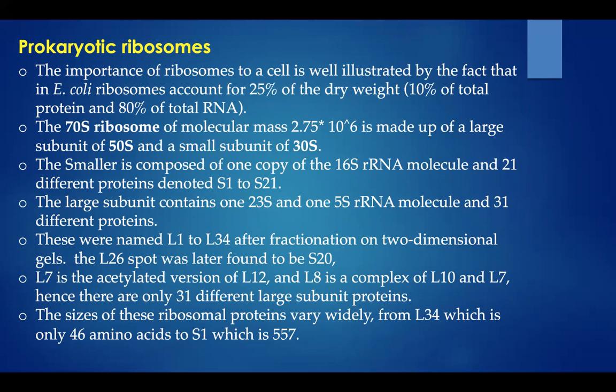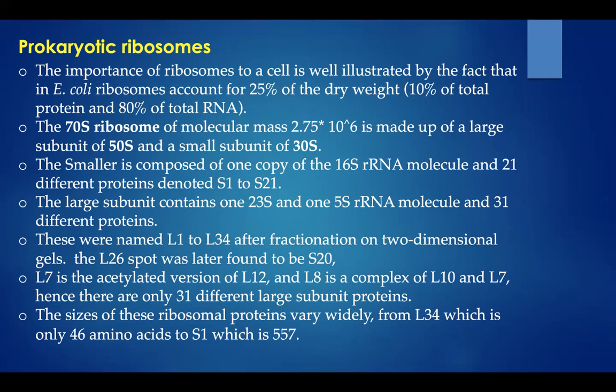They were named up to L34 because previously it was believed that it contained 34 proteins, but after fractionating on two-dimensional gels, the L26 spot was later found to be S20. L7 is the acylated version of L12, and L8 is a complex of L10 and L7.